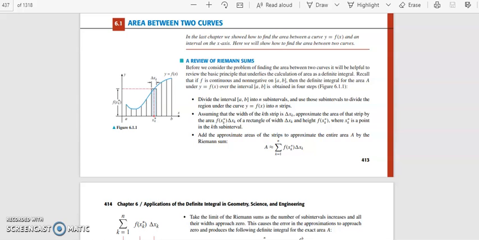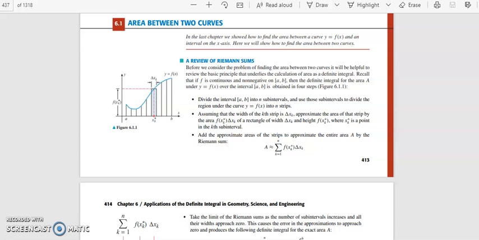So in today's session, we will look into how an integral gives the area between two curves. Let us first of all look at how we obtain a definite integral. So a definite integral can be defined as a sum. We will look at how we get that sum, and then from that context, how we get the area between two curves.